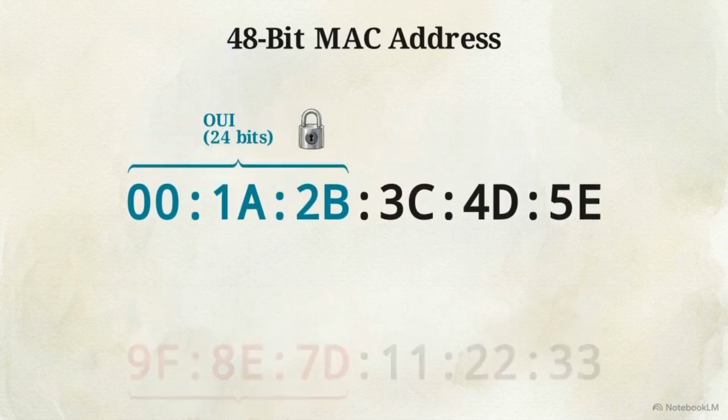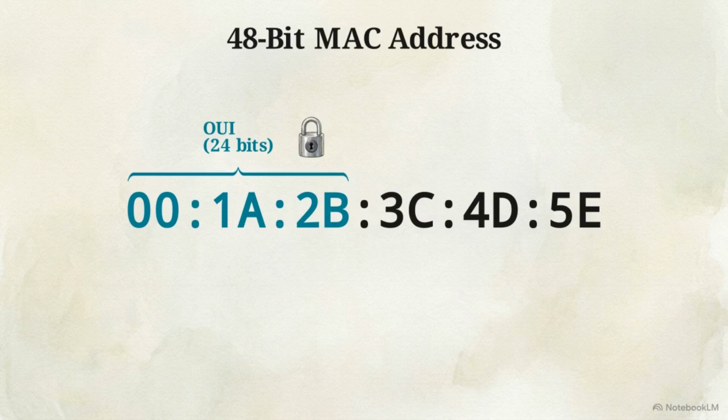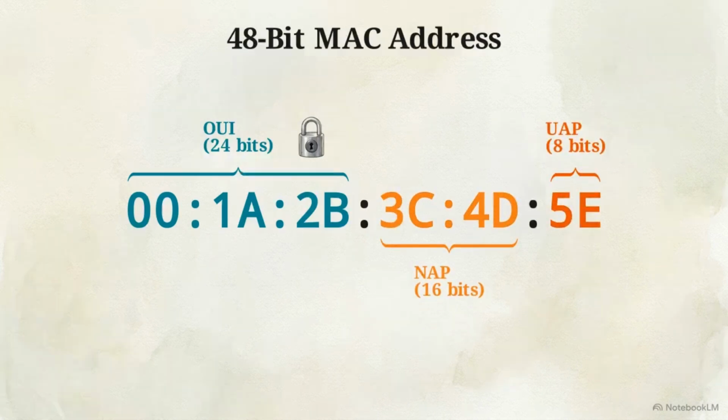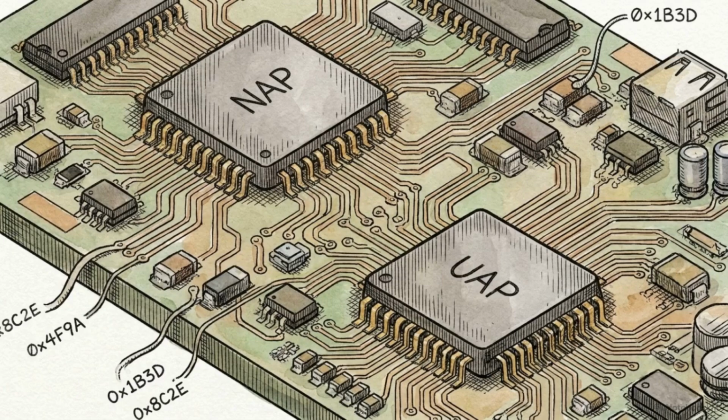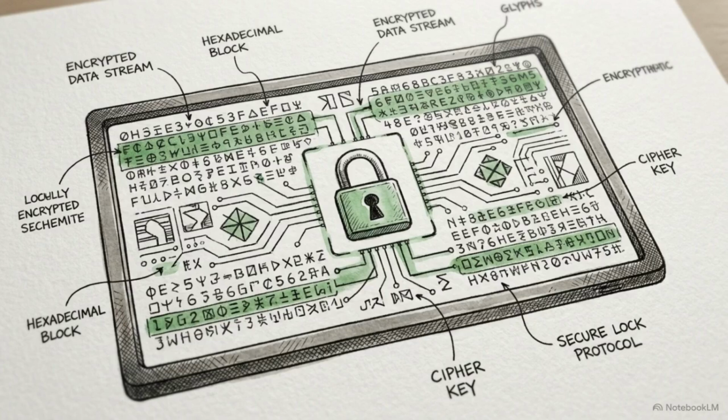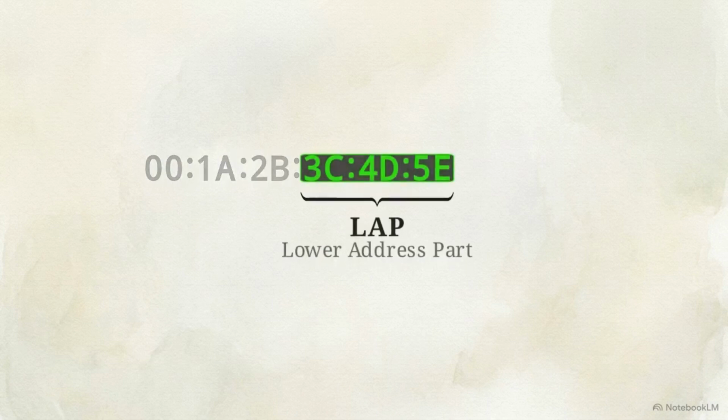The next 16 bits form the non-significant address part, or NAP. Following that is the upper address part, a smaller 8-bit block. The NAP and UAP blocks manage the complex background tasks of the protocol. They are responsible for calculating frequency hopping sequences and seeding specific cryptographic algorithms to keep the connection secure. Finally, the lower address part makes up the remaining bits. This segment is the absolute unique identifier for that exact specific hardware unit.